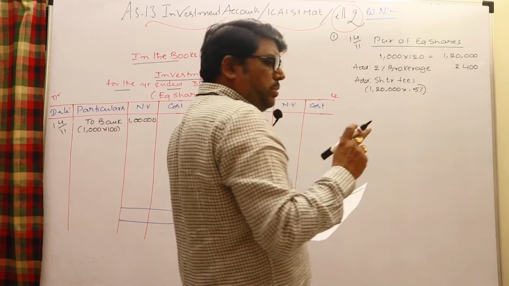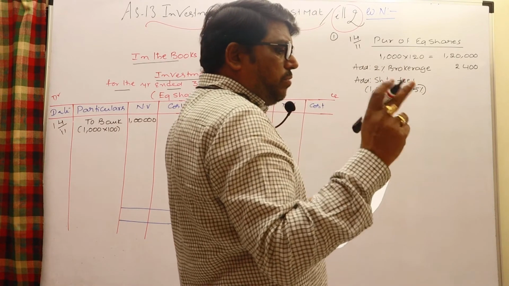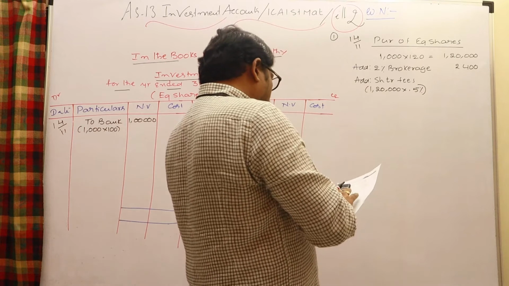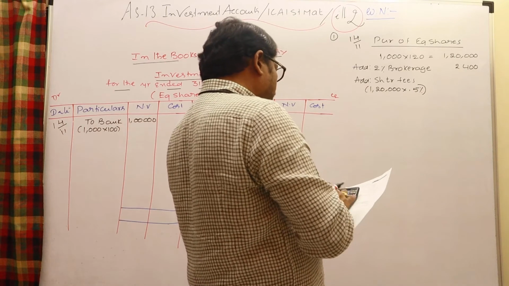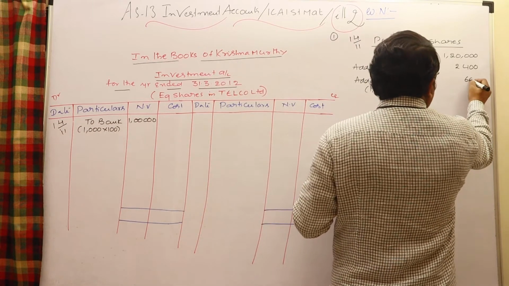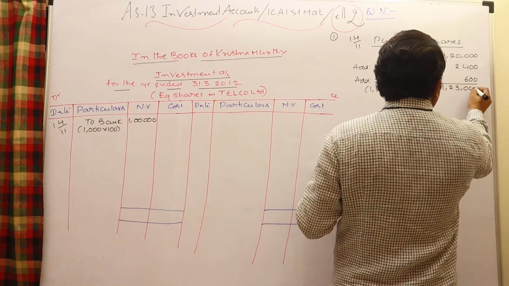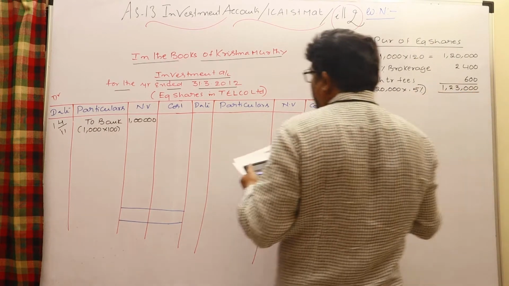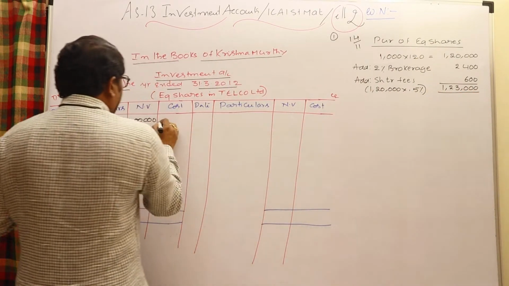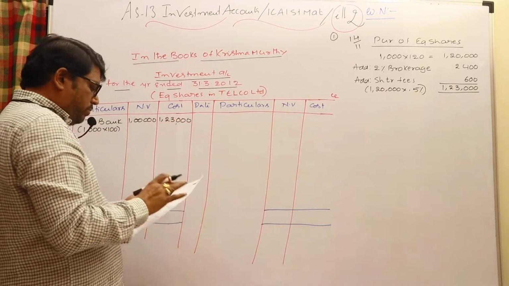For 100 rupees, 1 rupee means 1%, so 50 paise means 0.5%. So 1,20,000 into 0.5% is 600. So we can say the cost here is 1,23,000. This 1,23,000 is the cost incurred, in the cost column.